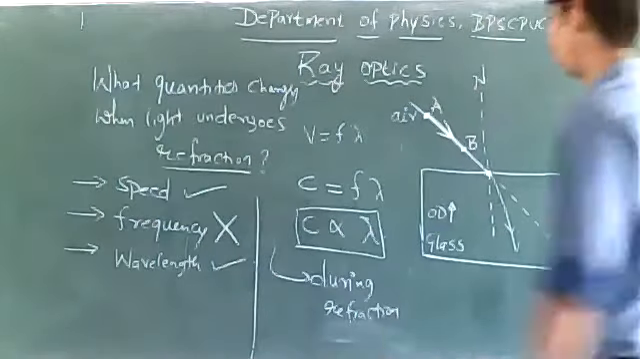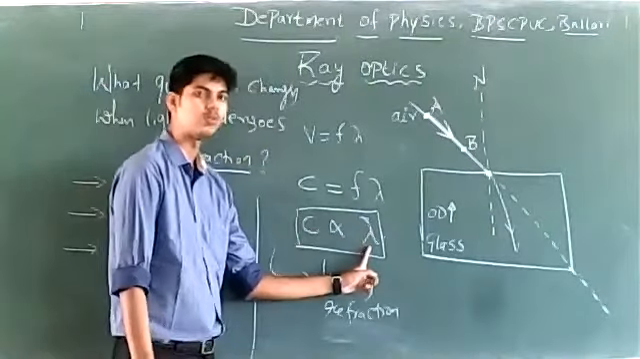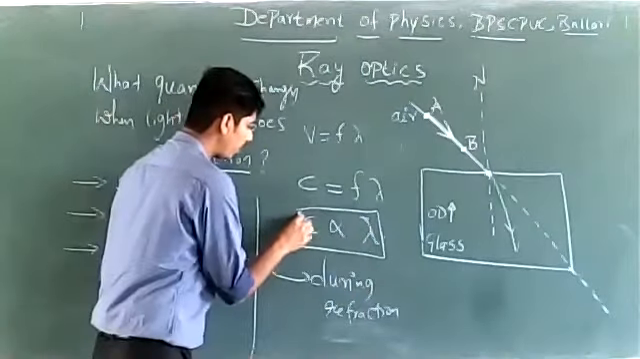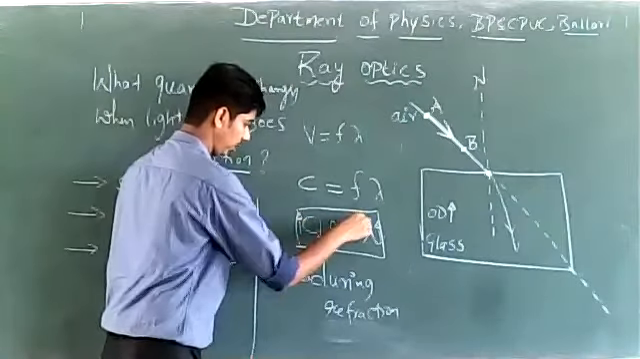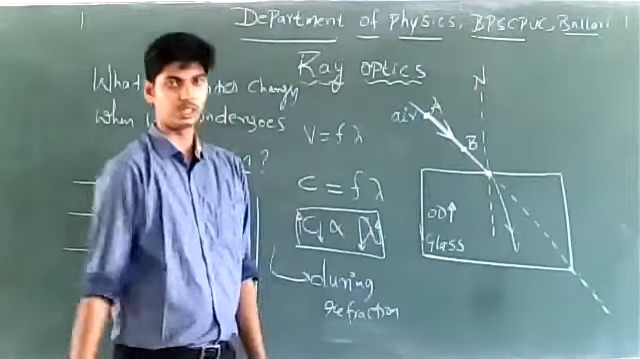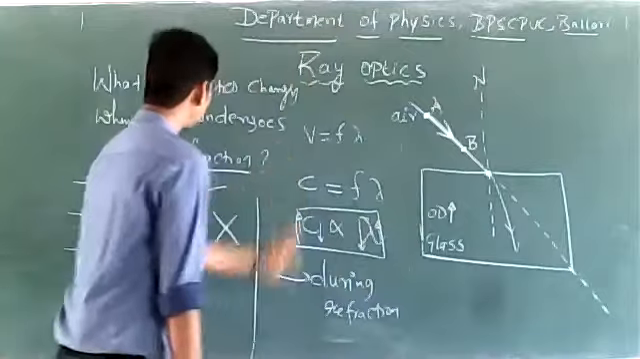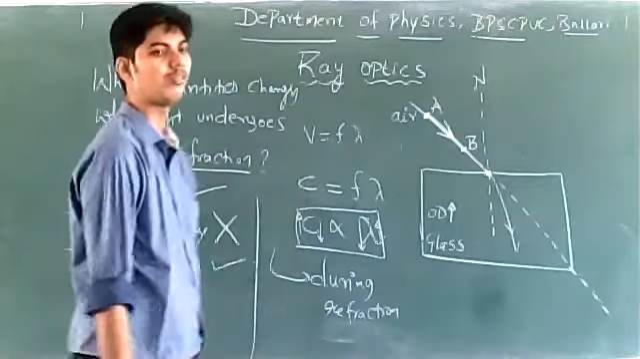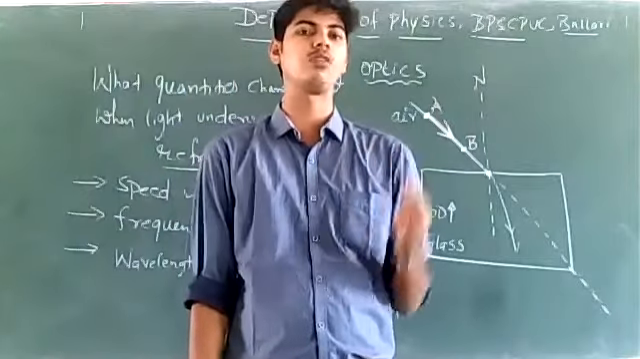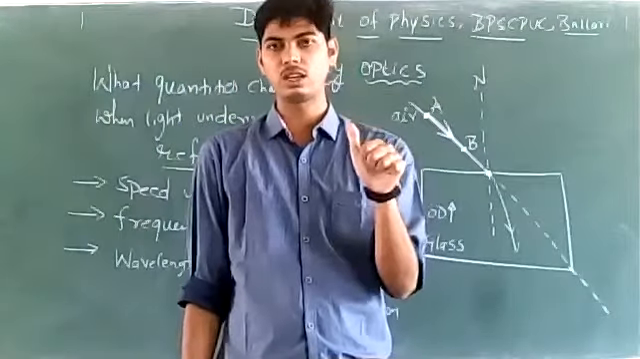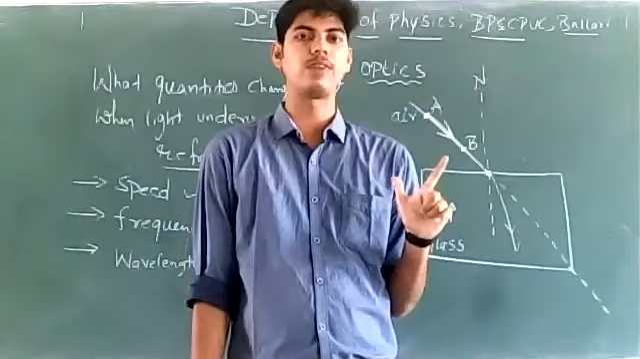Yes. So during refraction, speed of light is directly proportional to wavelength of light. Suppose speed of light increases, then wavelength also increases. If speed of light decreases, then wavelength also decreases. Right? So this is regarding the quantities that change during refraction of light. Name any one quantity that changes during refraction of light, you can either write speed of light as the answer or wavelength of light as the answer.